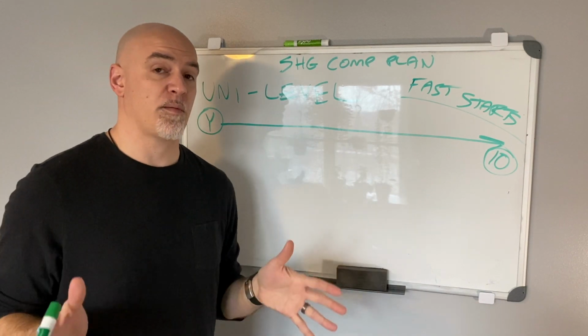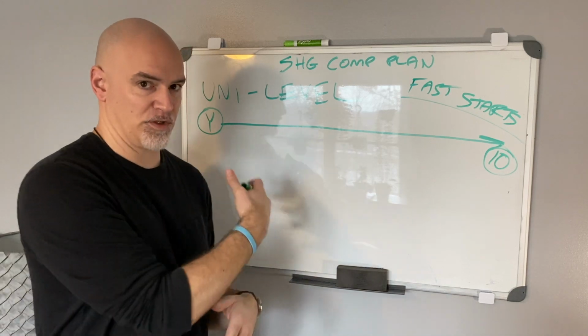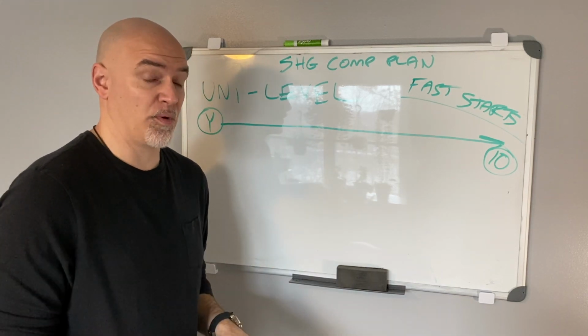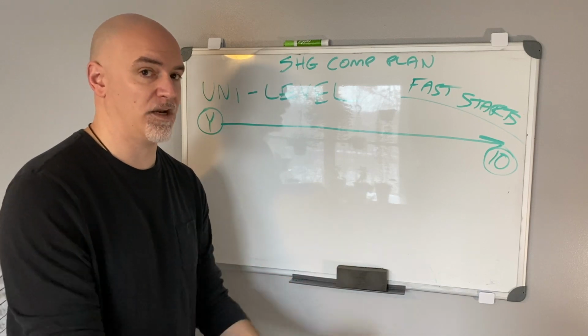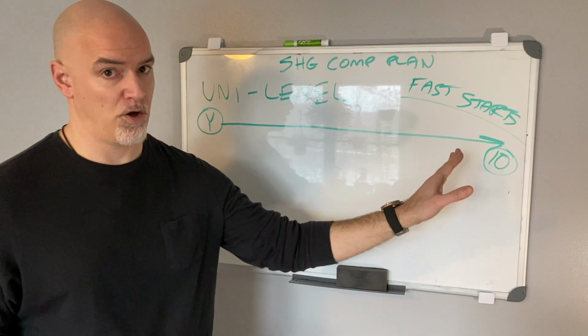So what does this mean? And this is different from the Matrix. The Matrix could be anybody in your team, and I'm gonna explain this once we get to the Matrix portion, but the Matrix could be anyone that is either sponsored by you or placed underneath you. In other words, what's called spillover. The Unilevel, this is all you, okay?